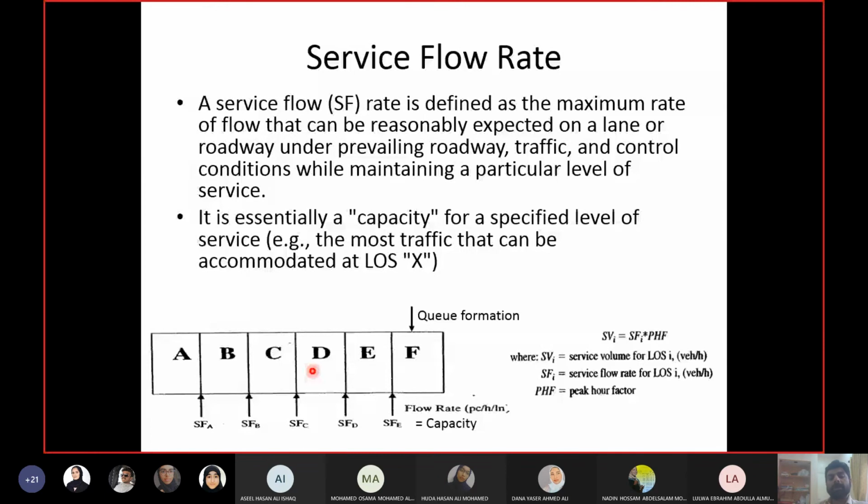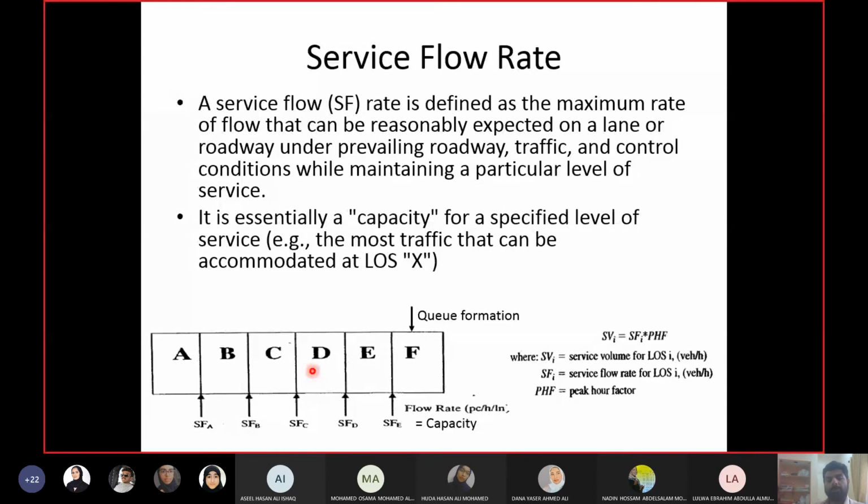You can convert service flow rate into service volume by multiplying it with the peak hour factor. And this is no new equation. We already know, if you go back, the peak hour factor equals volume upon flow rate. So volume equals flow rate into peak hour factor.